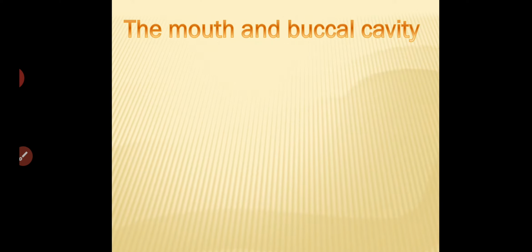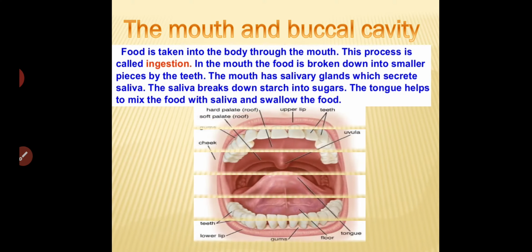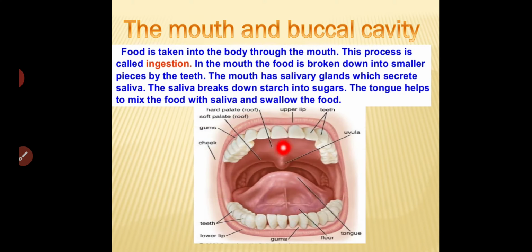First of all, the mouth and buccal cavity. When the food starts, it will enter our mouth. What will happen when we take the food inside? Teeth are there, tongue is there, and the salivary glands are there. When the food enters our body, the teeth help to chew the food, and the tongue helps to mix the food properly with saliva. The saliva is secreted by the salivary glands.